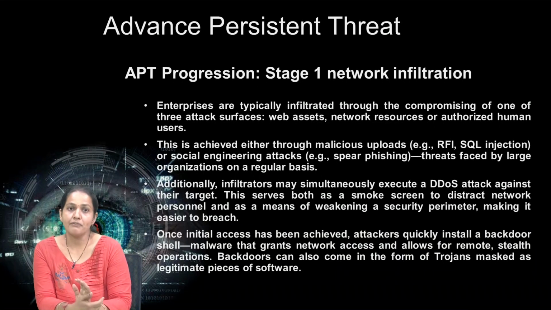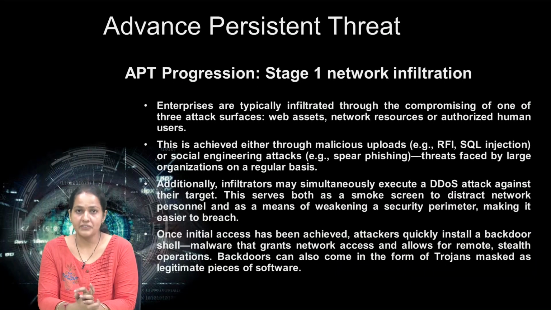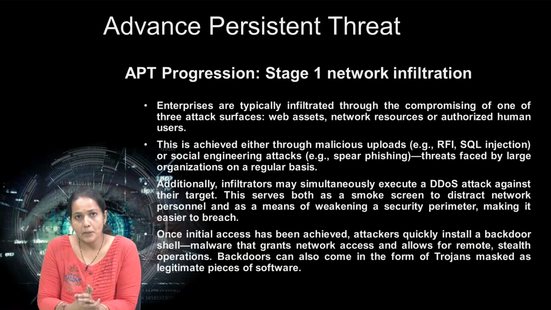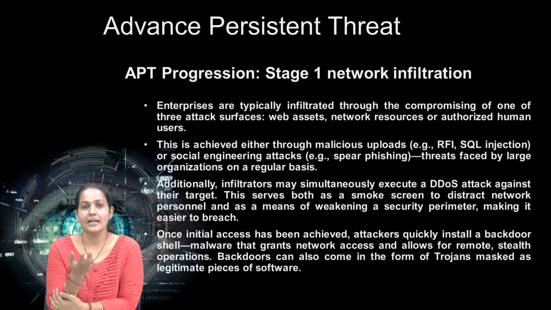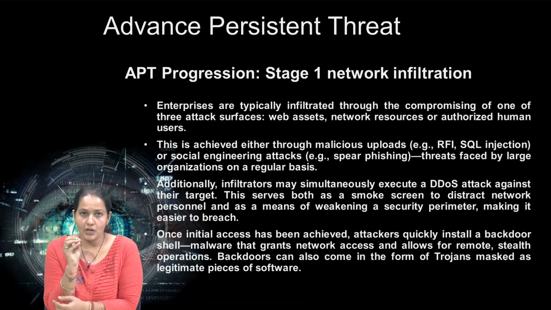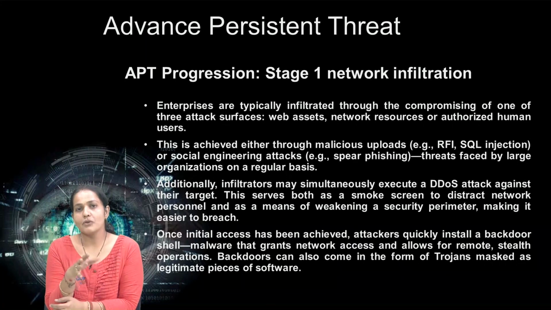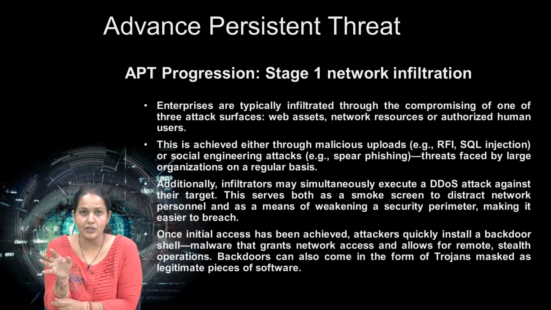The first stage of APT is network infiltration. In that, enterprises are typically infiltrated through compromising one of these components. So how will the attacker get entry into the organization? There are three different ways. First, web assets: sometimes web assets are openly accessible by anyone with no security mechanism established, so they are also an open door for intruders to come into the network.